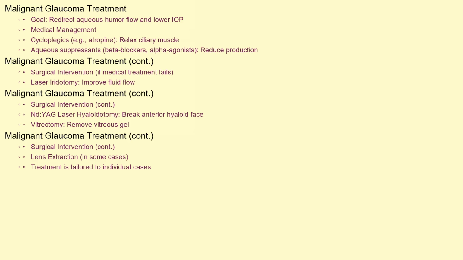Options include laser iridotomy to improve fluid flow, Nd:YAG laser hyaloidotomy to break the anterior hyaloid face, and vitrectomy, a surgical procedure to remove some of the vitreous gel, creating space and allowing the aqueous to flow correctly. In some cases, lens extraction may also be considered. The specific treatment approach is tailored to each individual case.